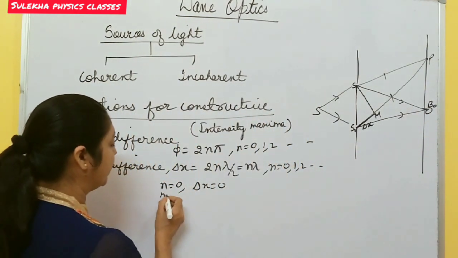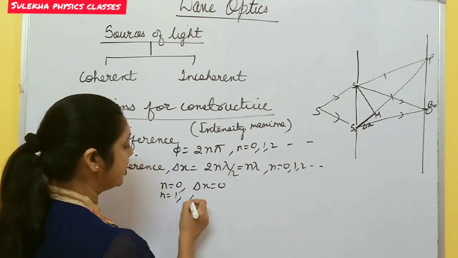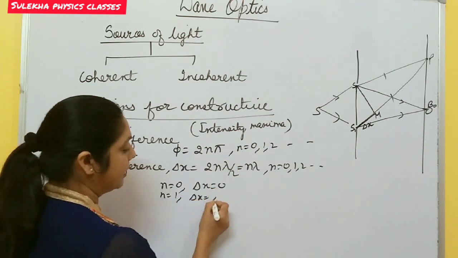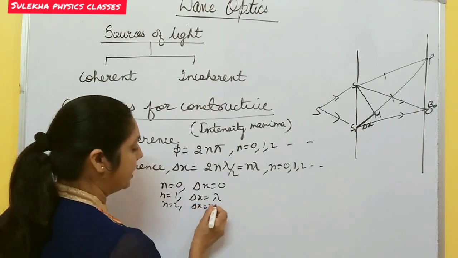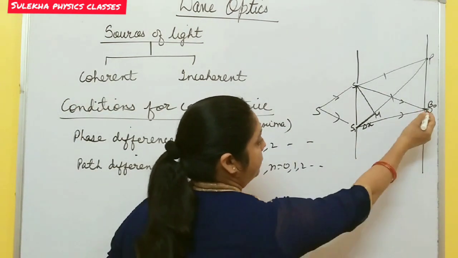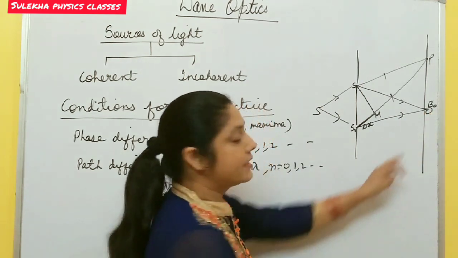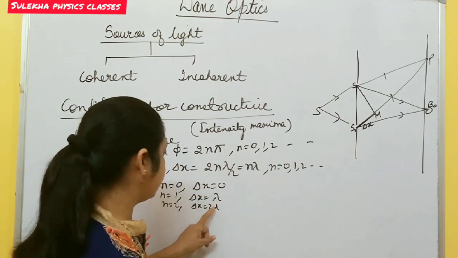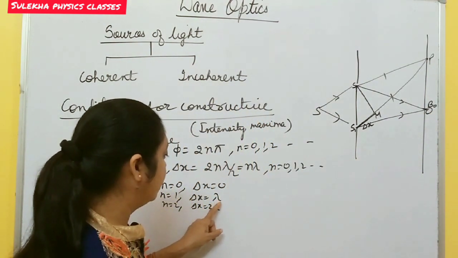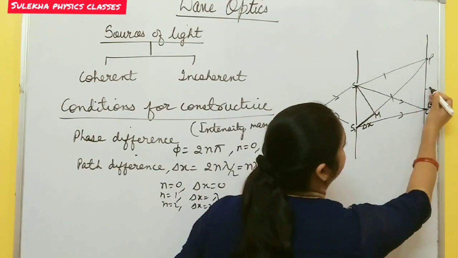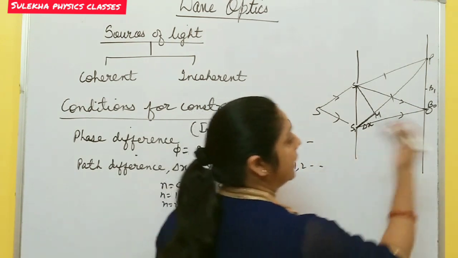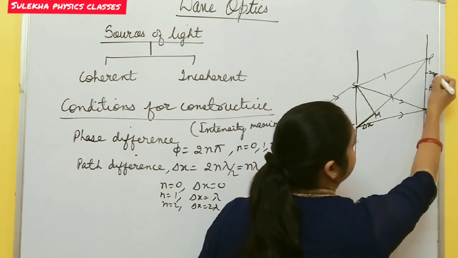Now when n equals 1, the path difference is lambda. When n equals 2, the path difference is 2 lambda. It means the first bright fringe is formed at the center of the screen, then another bright fringe is formed at a distance lambda, and again another bright fringe at distance 2 lambda.